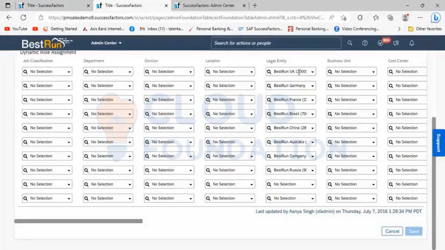But we can see legal entity. Although it is not a mandatory field, generally in customer systems they have defined various legal entities. A single company can be located in France, Belgium, Australia and Singapore, four different countries. There are four different entities, and they have different head counts in different locations that they can configure in the legal entity column.